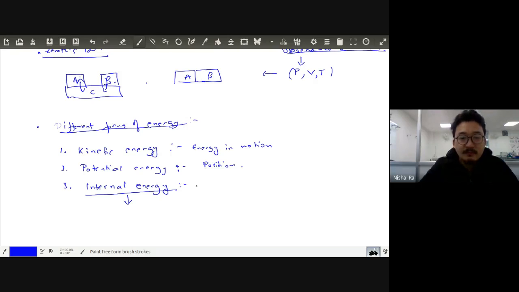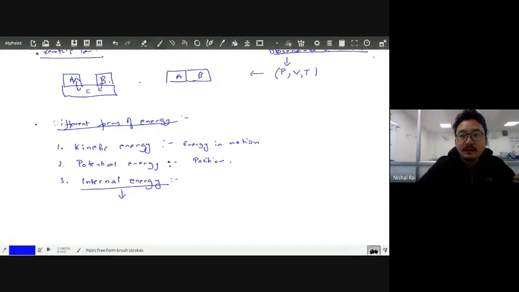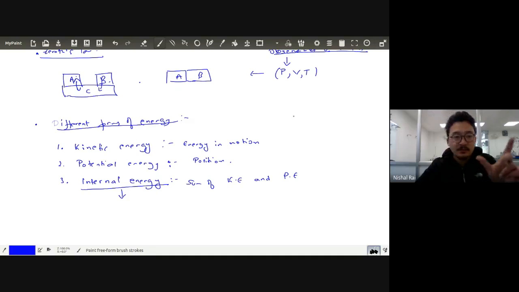This is the intrinsic property of a given material. Basically, this is the sum of all the energy which the particles have. This is the sum of kinetic energy and potential energy. We can consider this as an interaction between each and every molecule. So internal energy is your intrinsic property. Clear?